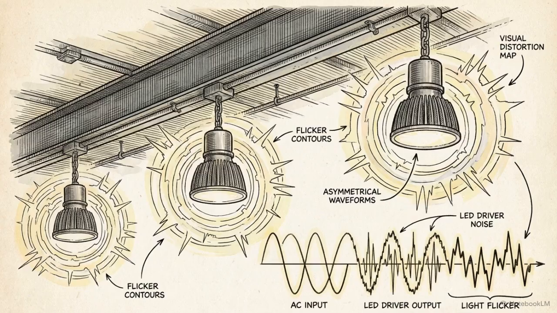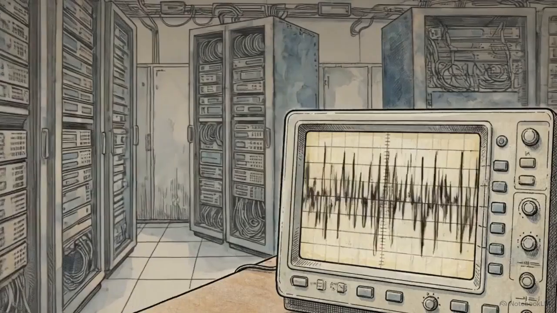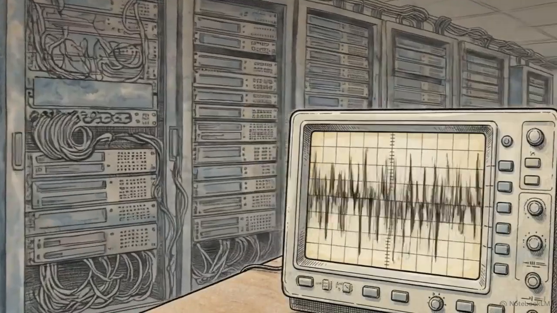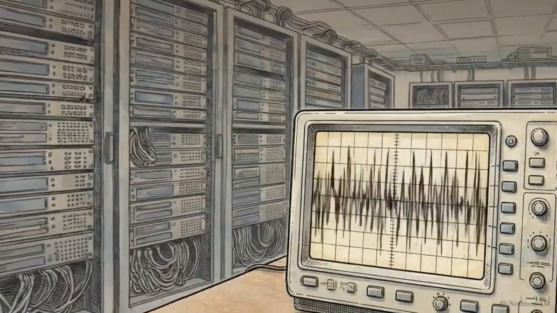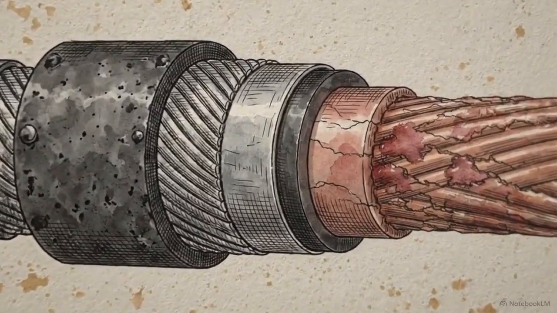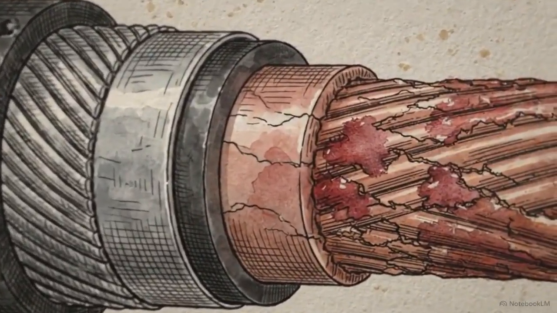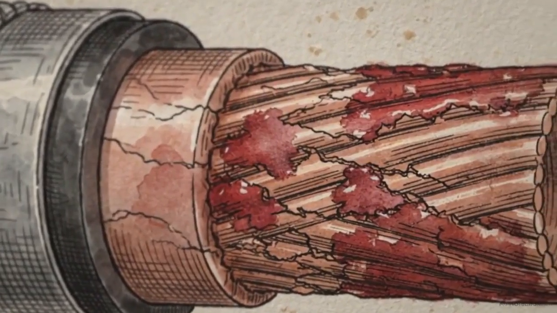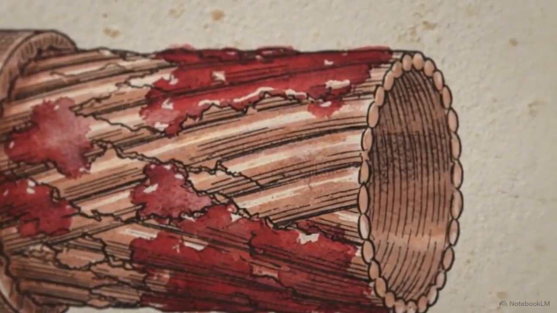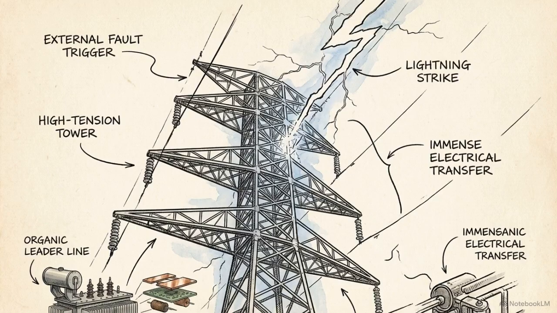Another form of distortion is flicker. This occurs when rapid, continuous voltage fluctuations cause visible, rapid changes in the luminosity of lighting systems. While flicker immediately causes eye strain for personnel, on a mechanical level, it introduces continuous instability into your sensitive diagnostic equipment. Where sags and swells cause sudden hardware crashes, waveform distortions like harmonics inflict a slow, persistent thermal destruction on an electrical infrastructure. These anomalies originate from distinct sources.